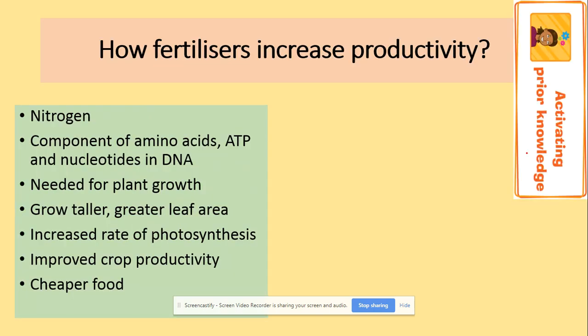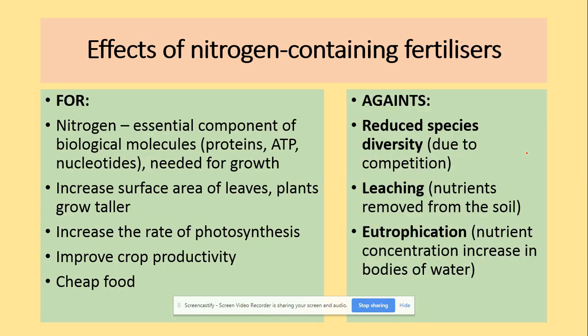So how do they actually increase productivity? For example, they provide forms of nitrogen, which is a component of amino acids, ATP, and nucleotides in DNA, which are needed for plant growth so they can grow taller. They will have a higher leaf area, so this will increase the rate of photosynthesis, more light can be absorbed, and they will improve crop productivity and obviously lead to the production of cheaper food.